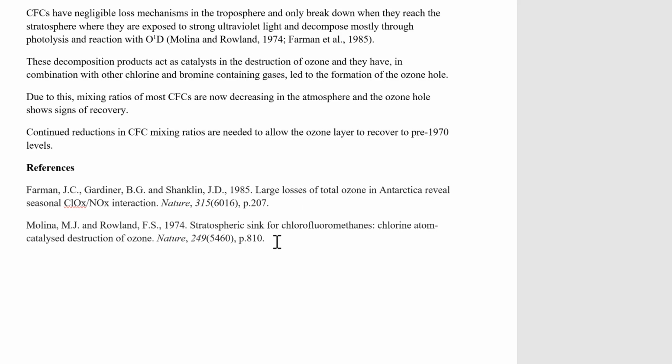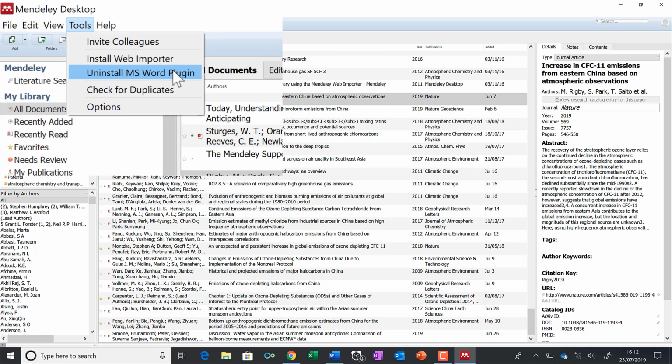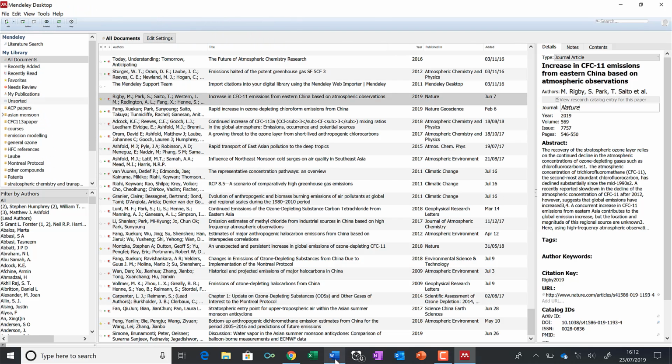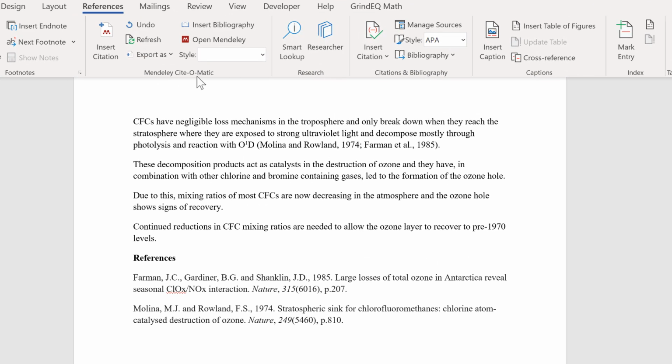The next method I'll show you is using Mendeley. So Mendeley is a reference manager software which you can download for free, and you can then add PDFs into it, and it will copy the metadata from the PDF and add it into this bar down the side. And the metadata should include all of the information you would need in order to reference an article. You can then install a Mendeley Microsoft Word plugin, and when you do that, you'll get an extra group in the References tab called Mendeley Cite-O-Matic.